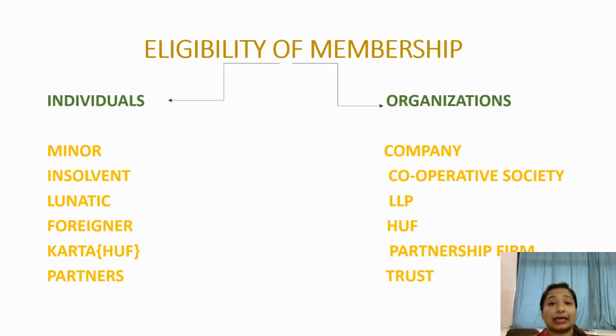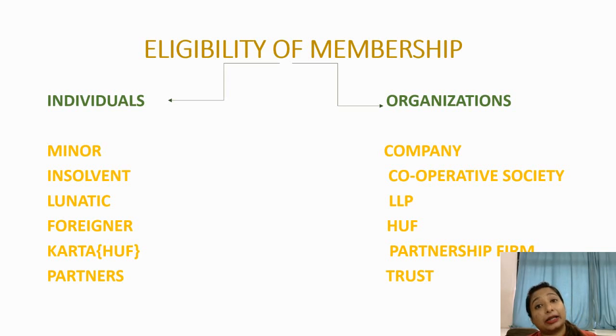As he was a member of a company earlier, after becoming insolvent he has to remove his name from the register of members, and he is not legally competent to become a member of a company.